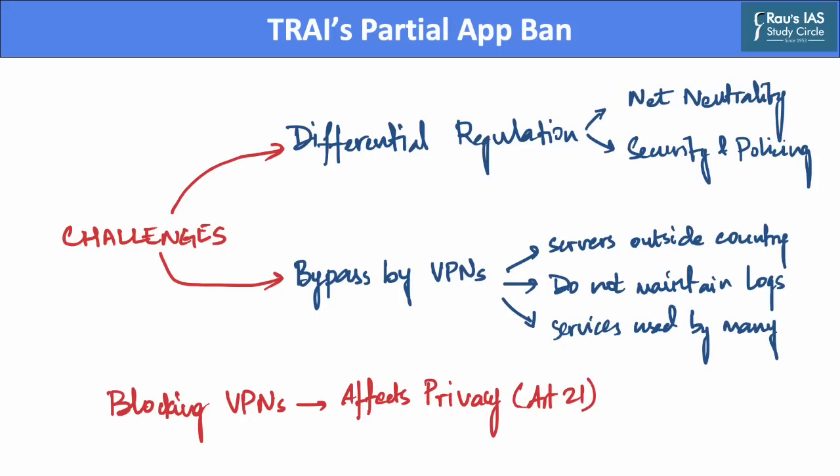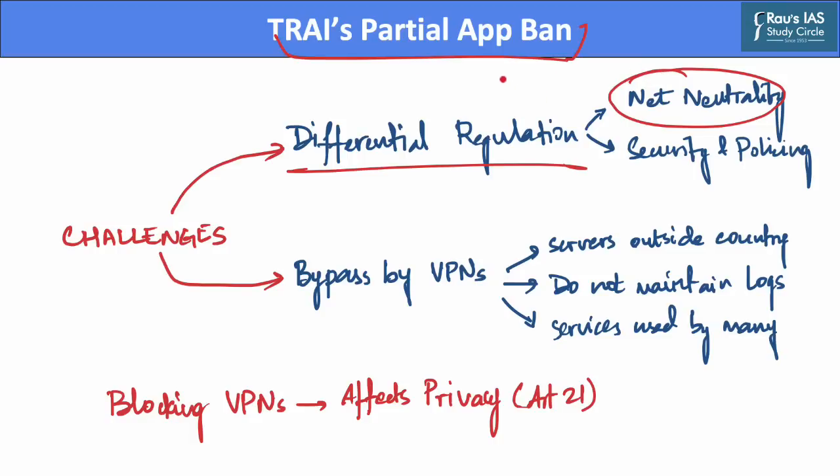The first challenge pertains to the need for differential regulations. In 2015 and 2018, TRAI held consultations on regulating messaging apps, and these processes led to wide-ranging protections for net neutrality. Net neutrality is the concept that all internet traffic should be treated equally. However, if TRAI pursues a partial app ban, this will violate the principle of net neutrality.